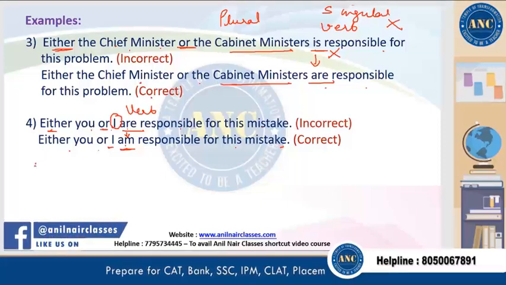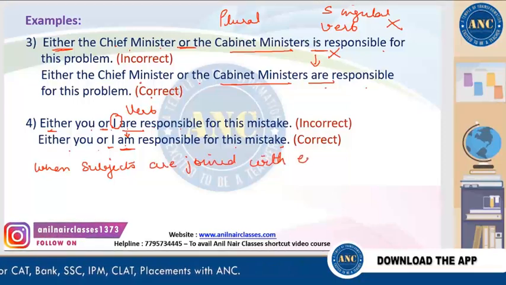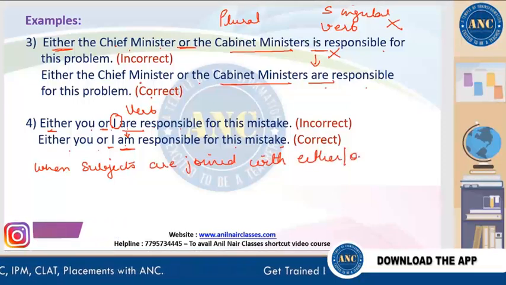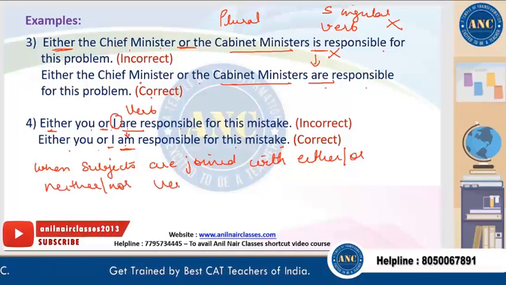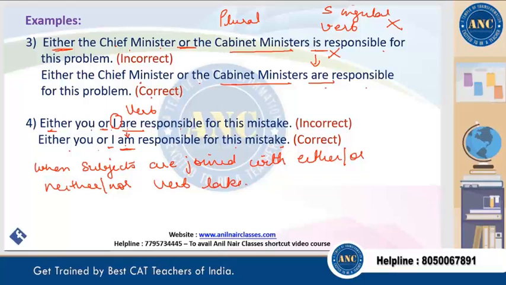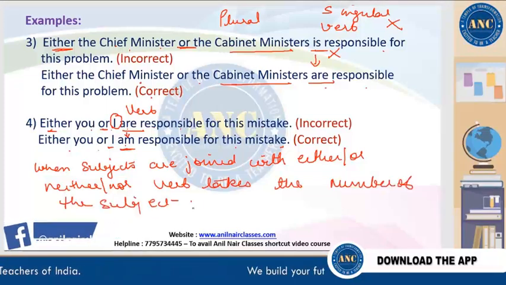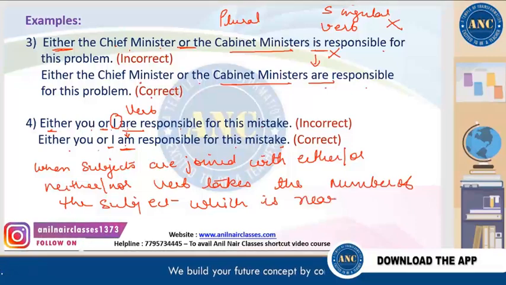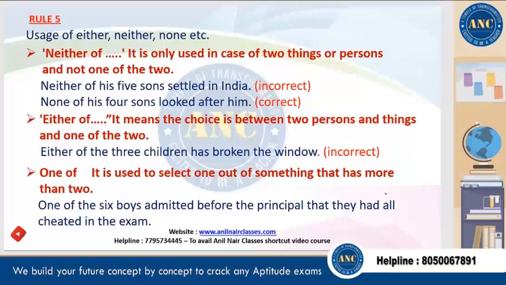So the simple rule: when subjects are joined with either or, neither nor, the verb takes the number of the subject which is nearest to it. Clear? So let's move ahead to the next slide.